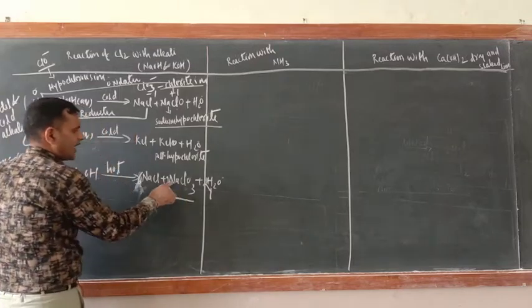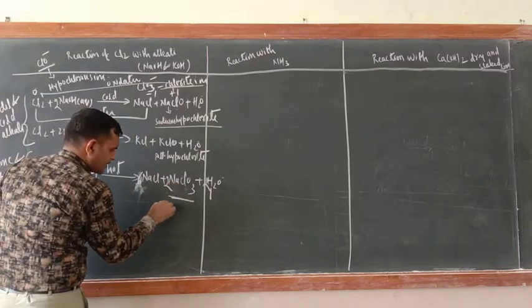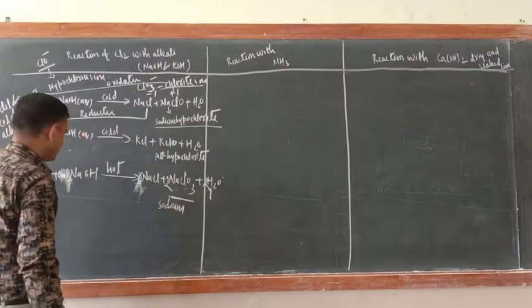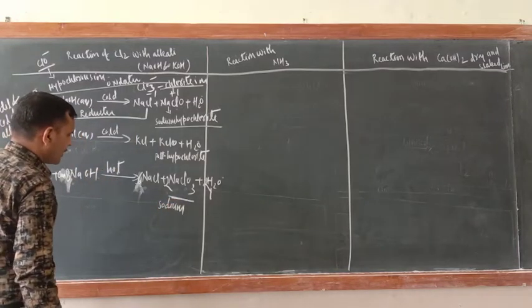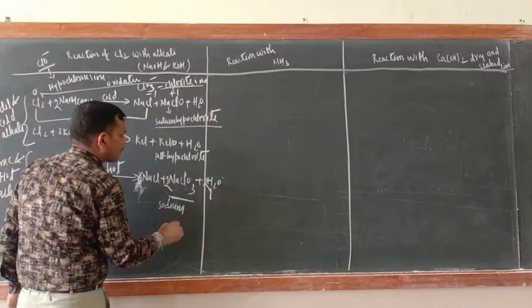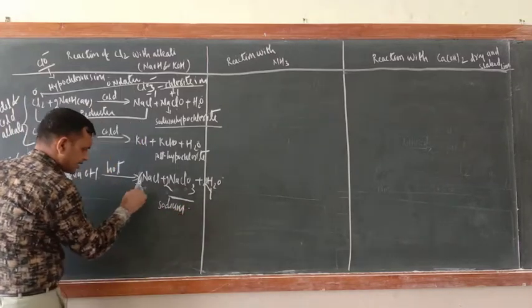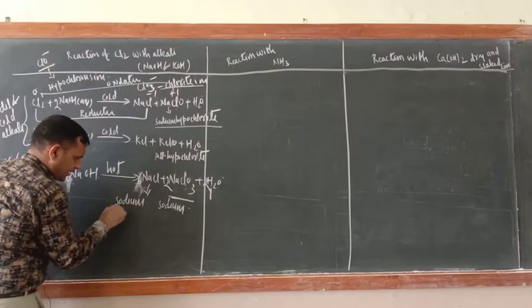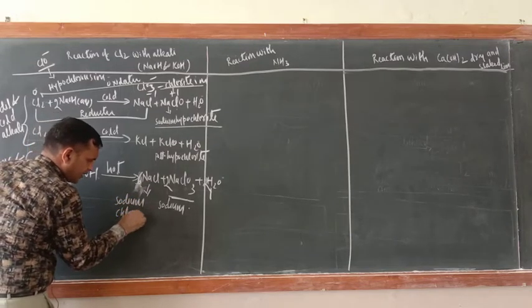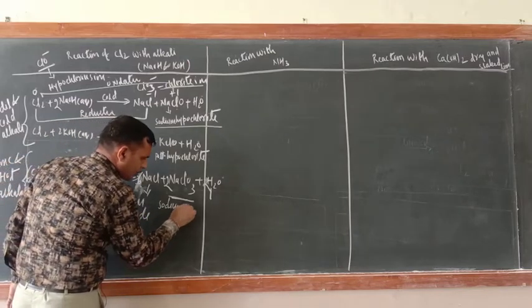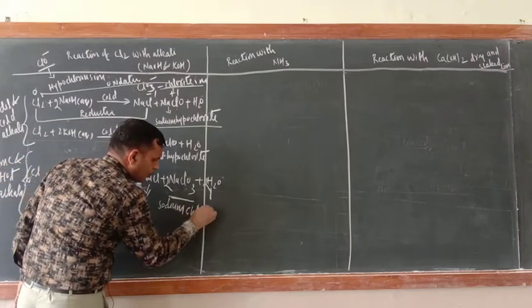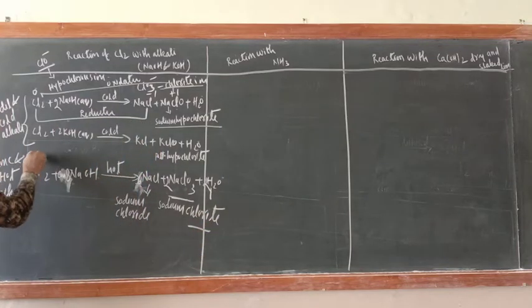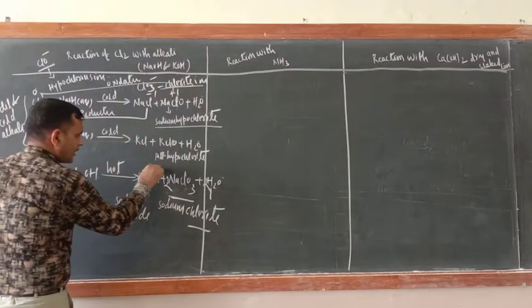Just see, NaClO3. What is the name of this one? Sodium chlorate. And this is sodium chloride. Remember, here chlorine is 0, here chlorine is -1.